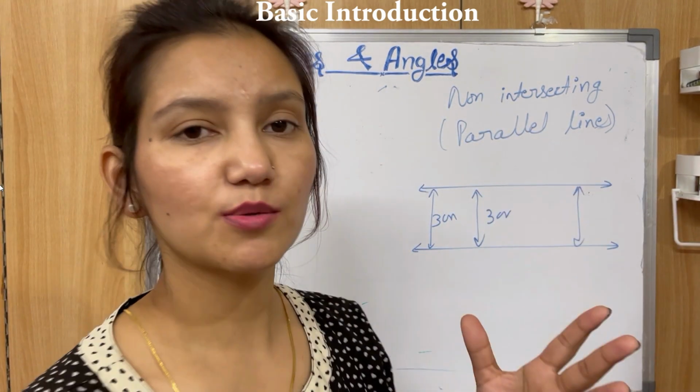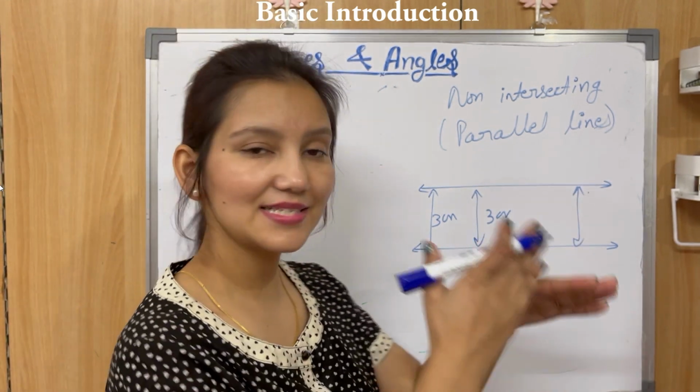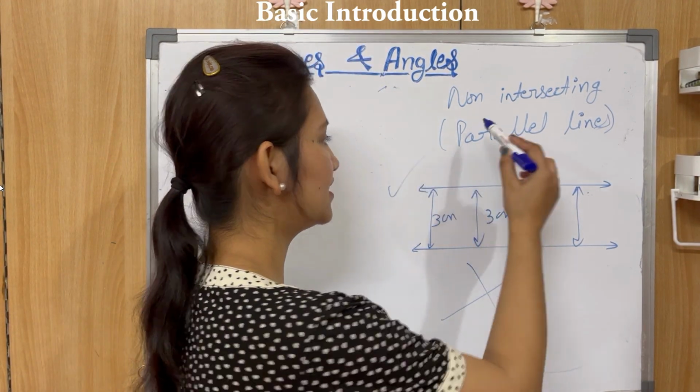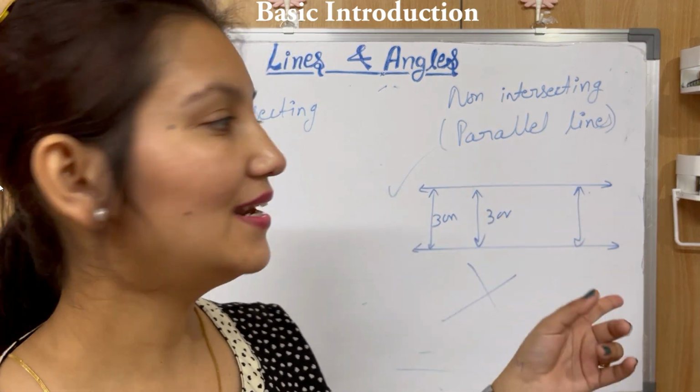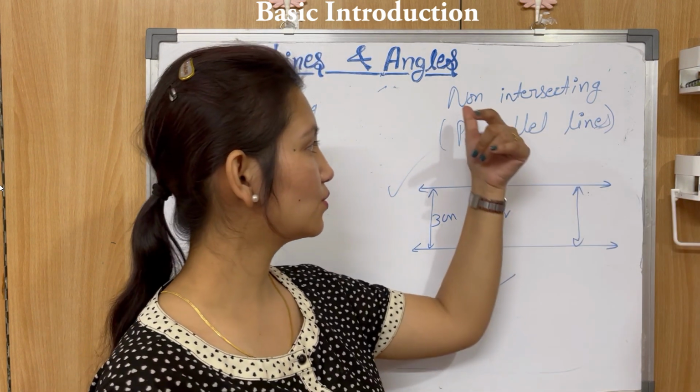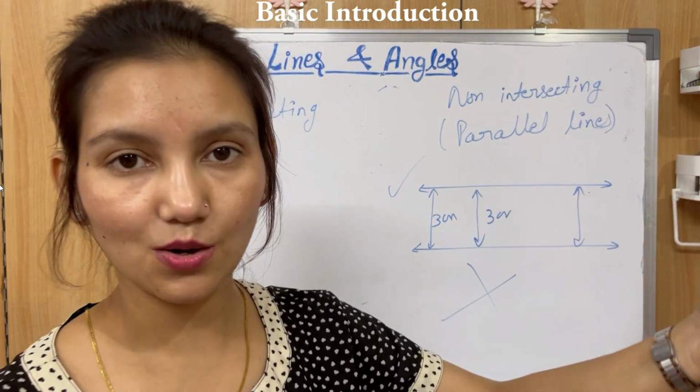So there is no possibility that they will intersect each other. Intersect means they will cut each other. So this is a pair of parallel lines. They will not intersect each other. That's why they are also known as non-intersecting lines or parallel lines.